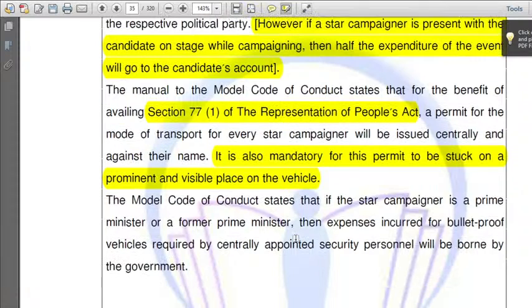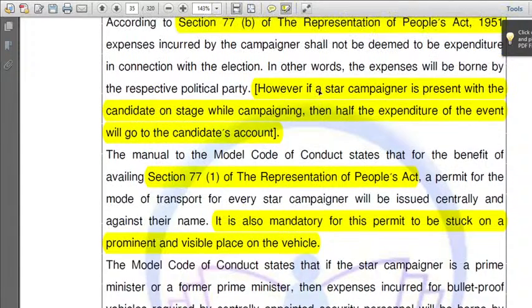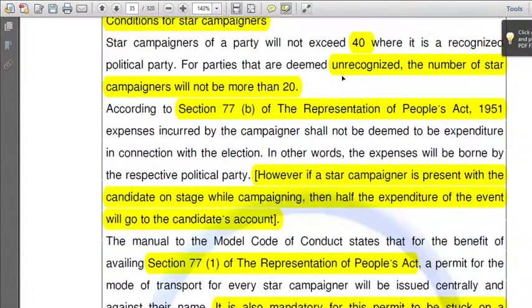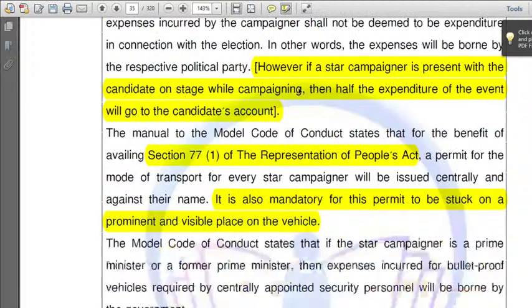In this way, it's included according to which act, which section? Section 77. Which act? Representation of the People Act 1951. So for recognized parties, what is the maximum number? 40. For unrecognized, it is 20.